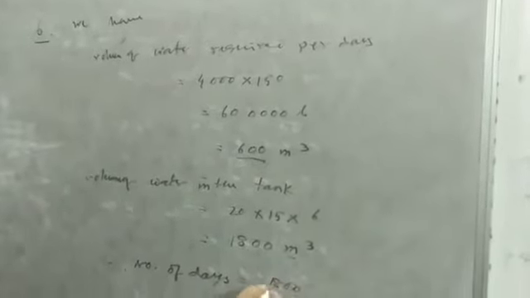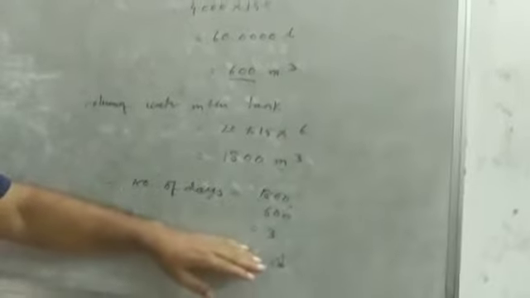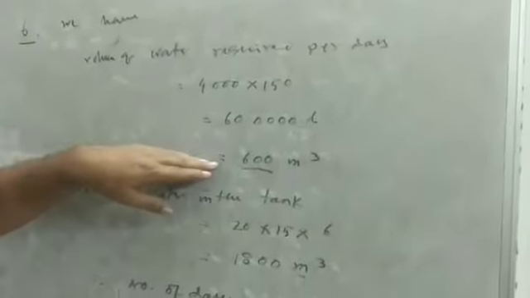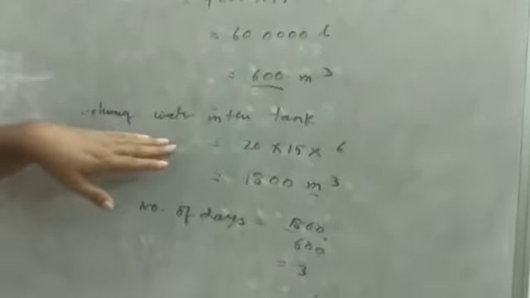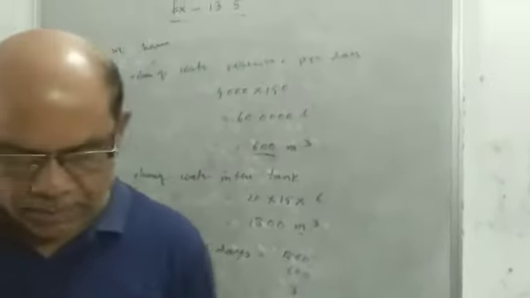So number of days is 1800 divided by 600. That is 3 days. Okay, if the tank is filled with water one time, then it lasts for 3 days. Here it is given how many days will it last, and it is clear that it lasts 3 days. So this is the answer. We got the volume of water used by those 4,000 people per day, then the volume of water in the tank, and then the number of days. So it's finished. Then number 7.